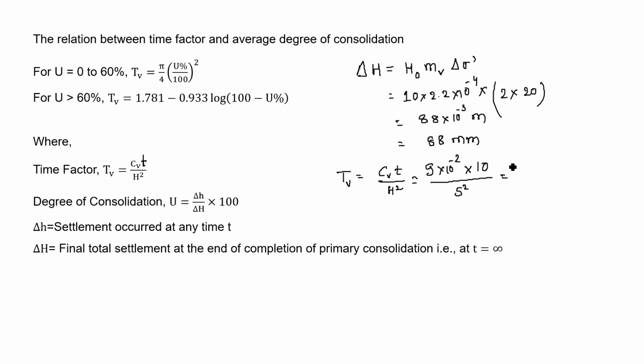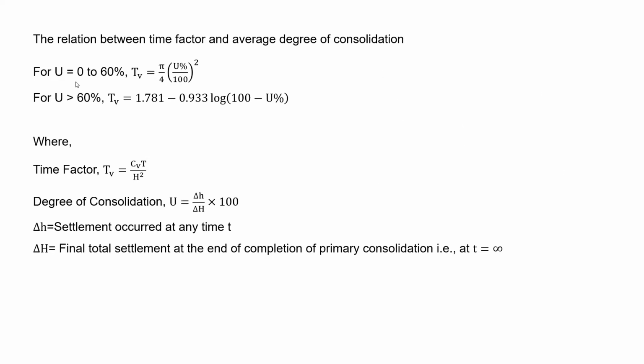Now after this calculation, you will get this TV as 0.036. So this is TV, the time factor. Now we need to find this U. Now we have TV and we need to find U. There are two cases for U: 0 to 60%, and the second case is U greater than 60%. Since we don't know the value of U, we can assume U is smaller than 60%.